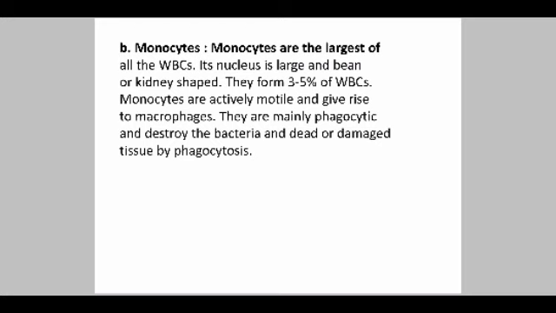Next are monocytes, and these are the largest of all WBCs. Its nucleus is large and bean or kidney shaped. They form about 3 to 5% of the total WBC. Monocytes are actively motile, or they can move, and give rise to macrophages. They are mainly phagocytic and can destroy bacteria and dead or damaged tissue by phagocytosis.